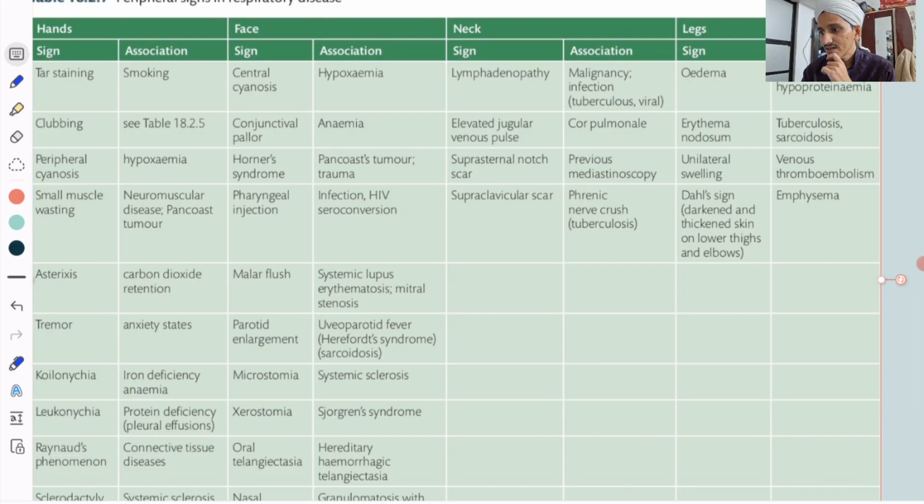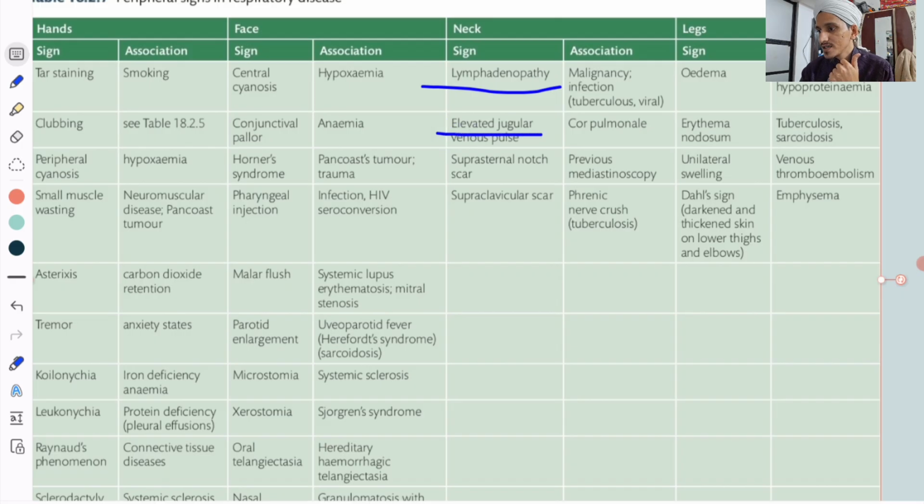Now, lymphadenopathy can indicate infection, inflammation, or malignancy, tuberculosis, or viral or bacterial causes also. Elevated JVP, jugular venous pressure, will indicate right heart failure or pulmonary hypertension. Suprasternal notch scar, previous mediastinoscopy. Supraclavicular scar, phrenic nerve crush, tuberculosis. Mainly remember lymphadenopathy and neck, parotid enlargement. Also you can remember elevated JVP.